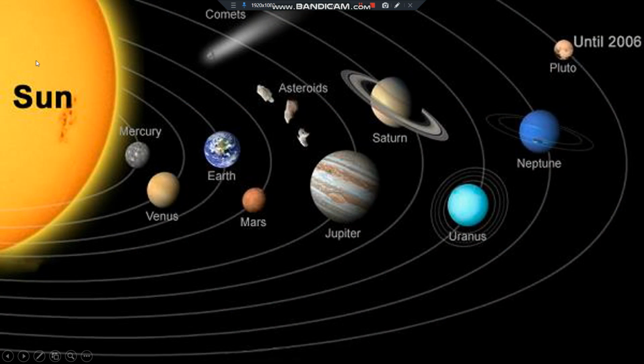In this, on the left, the yellow one is our sun, the major source of our energy, and the rest are Mercury, Venus, Earth, Mars, asteroids, Jupiter, Saturn, Uranus, Neptune. These all are the eight planets of our solar system. You can also see Pluto here, but it was our planet till 2006. But after that, it was declared as a dwarf planet.